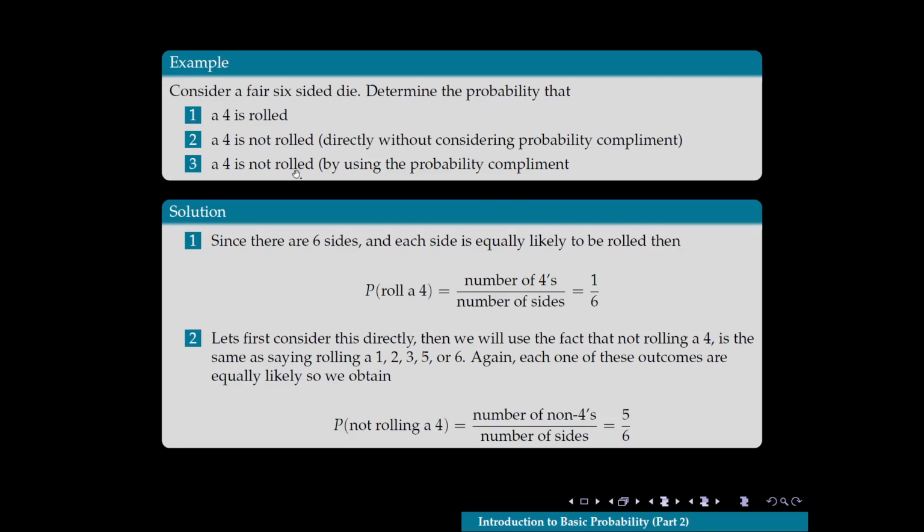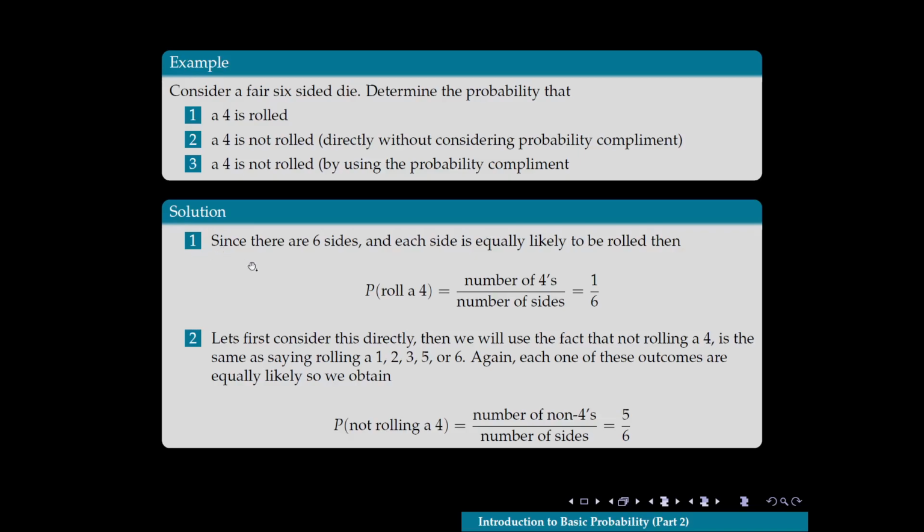Okay, so let's consider a fair six-sided die. We want to determine the probability of a 4 being rolled, and a 4 not being rolled. First, we'll do this directly without considering the probability complement. And then we want to find the probability that a 4 is not rolled, and this time we're going to use the probability complement. Okay, so let's take a look at the solution for this.